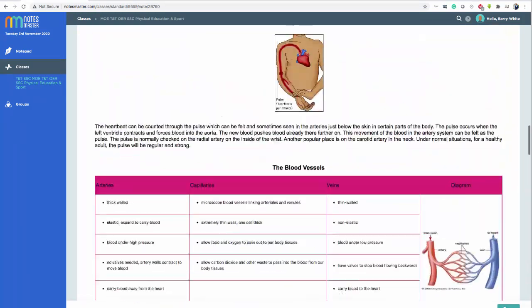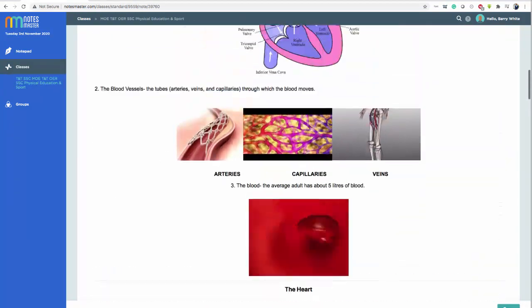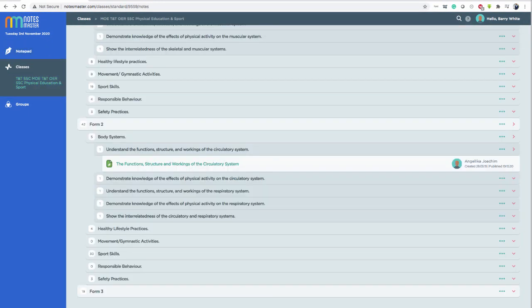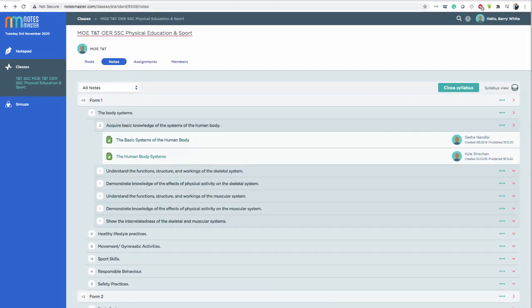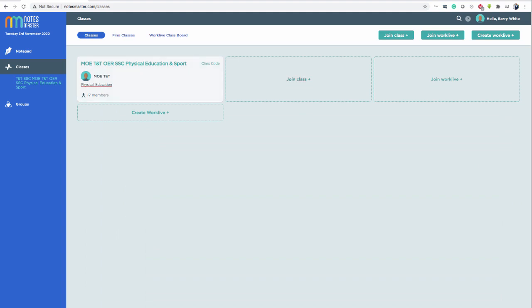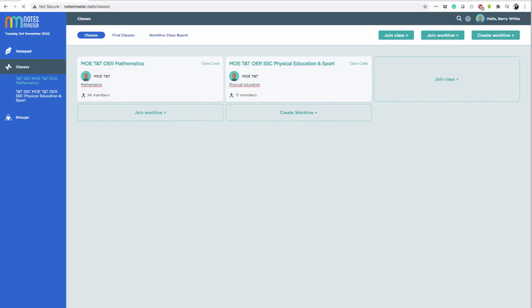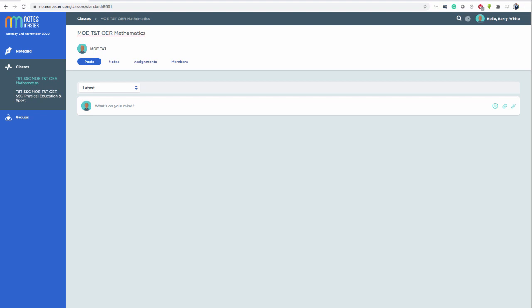I'll join another class to show you an example of a different kind of note. Okay. So to leave the note, we click X, we come out, and if I want to join another class, let's say I would like to join Maths Forms 1 to 3, I click Classes here in my left-hand navigation, join class, put in the class code, paste it in if I have it copied from somewhere, green tick, add. Once you have joined a class, you do not need to put in the class code again. You've joined it, you're always in that class, okay?